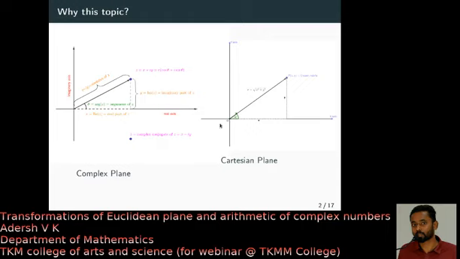This will be familiar to most of you. First figure gives the complex plane. I have just drawn some basic entities on complex plane. If you have a complex number z, we usually denote it by x plus iy, and in modulus amplitude form it will be r cos theta plus i sin theta, and this length represents the modulus, and this is the argument, the angle from positive x-axis to this radial line.